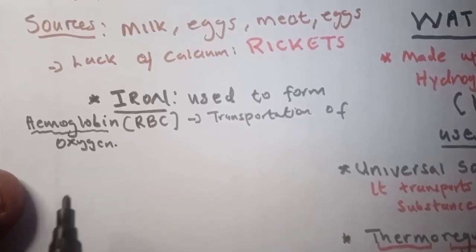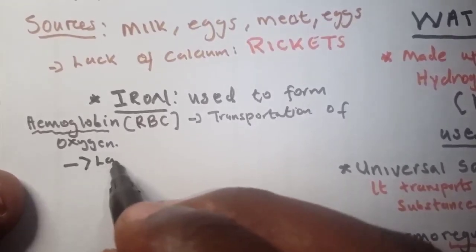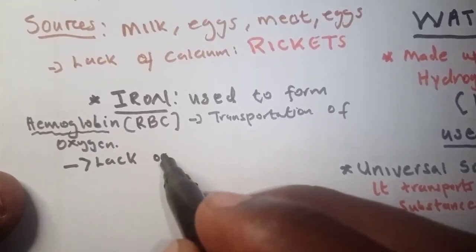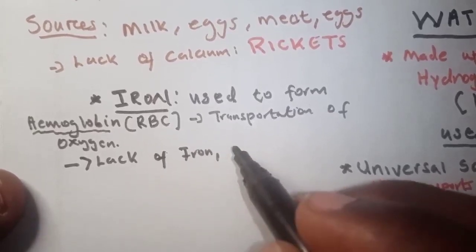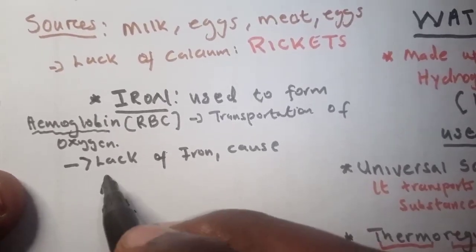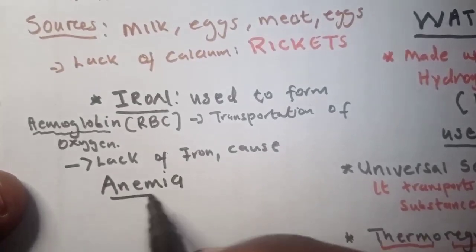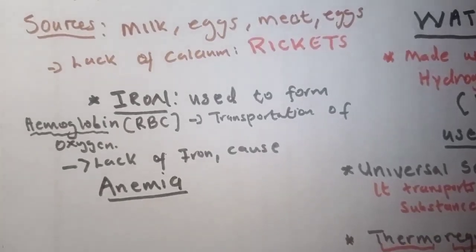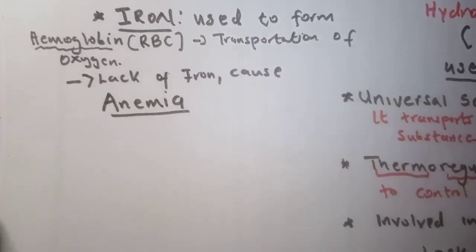So lack of hemoglobin or lack of iron, a person will suffer from a disease. Lack of iron causes what we call anemia. There are different types of anemia, but this type is called iron deficiency anemia.